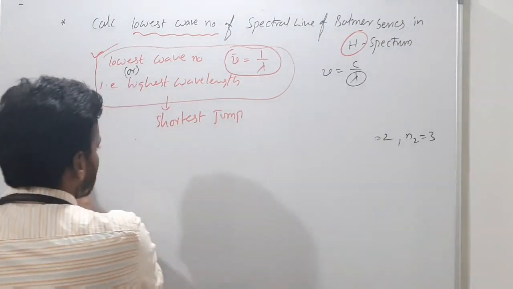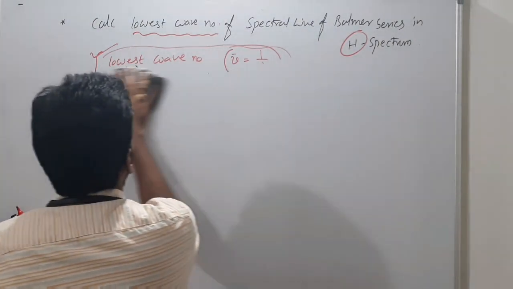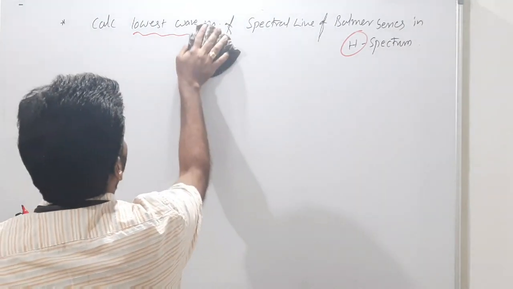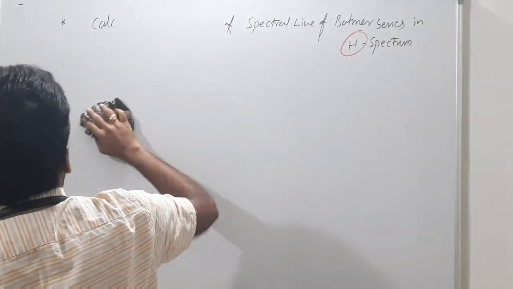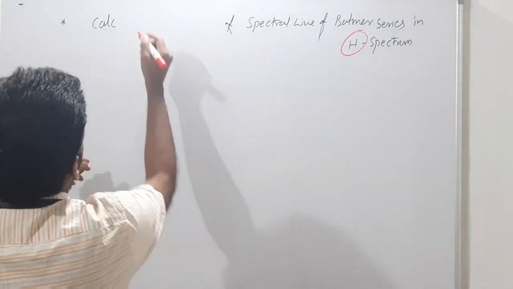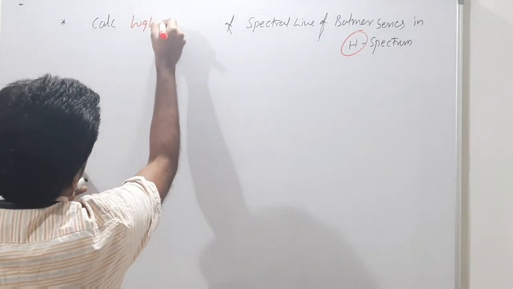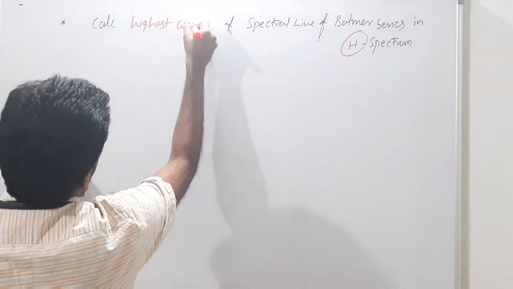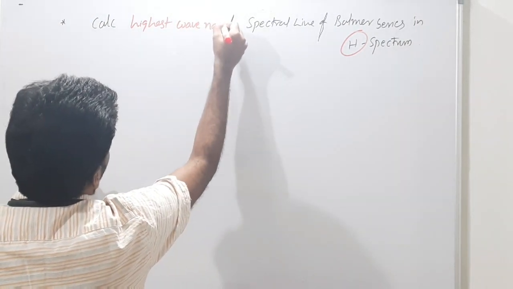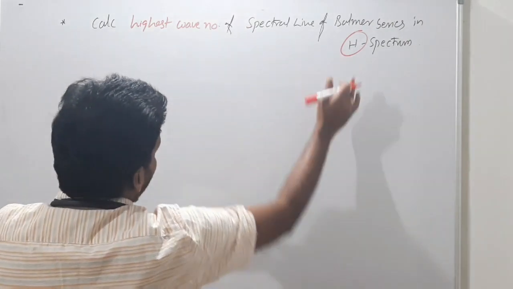Okay. Next I will give you one more numerical like this, but not this one. Calculate the highest wave number of a spectral line.